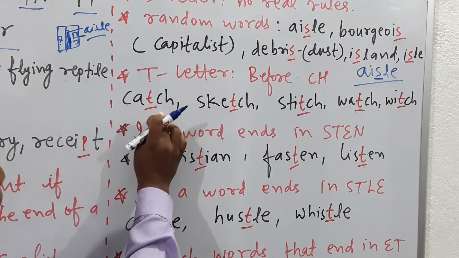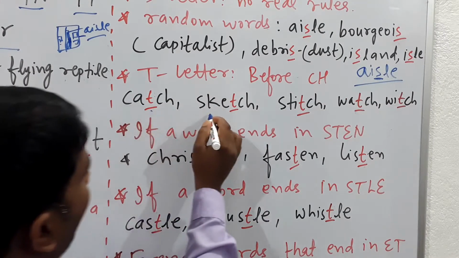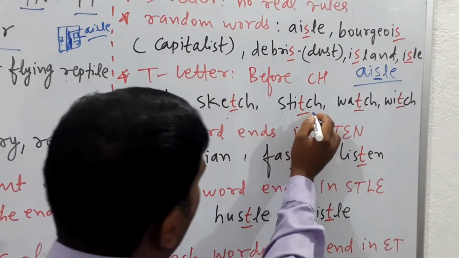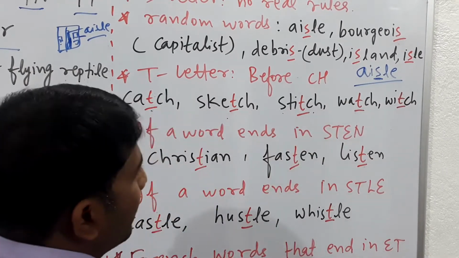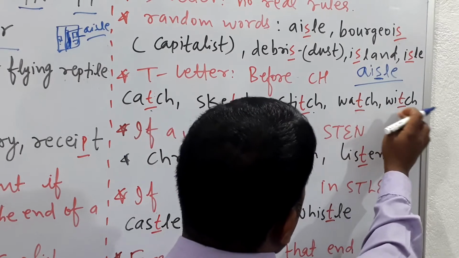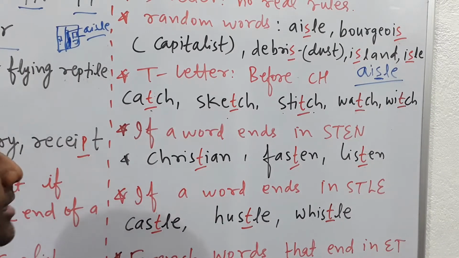Now next see T letter before CH. Suppose catch, here T is silent. Sketch, T is silent. Stitch, T is silent. Watch, T is silent. Witch, T is silent, which means a magician, you can say enchantress.